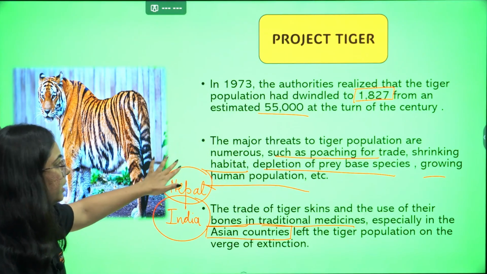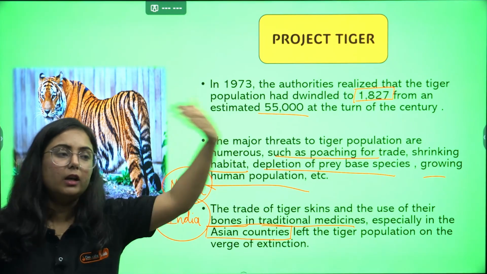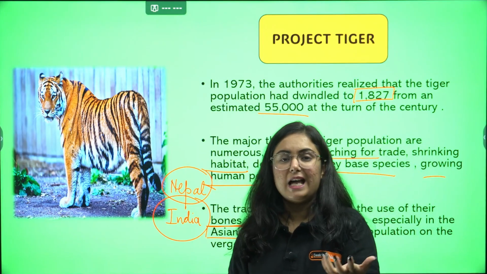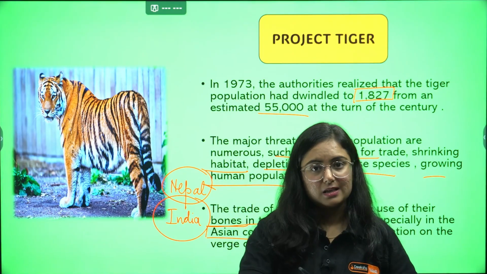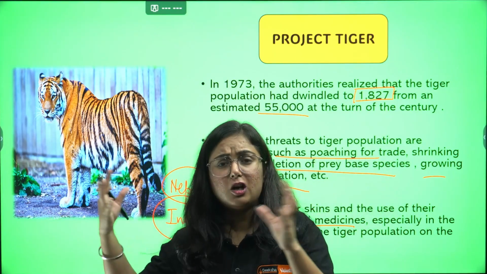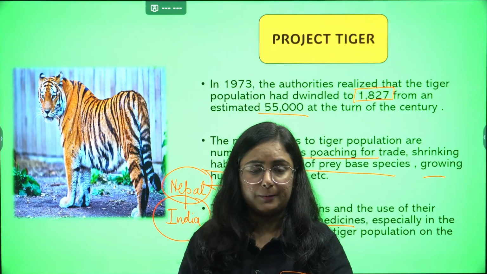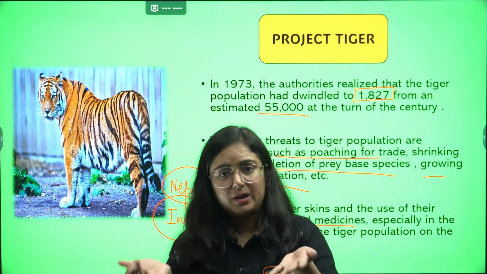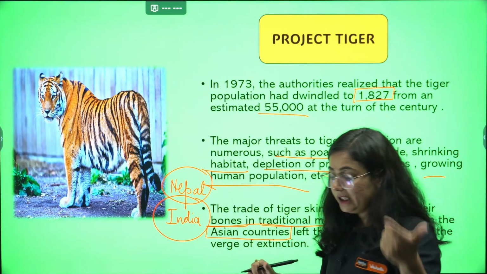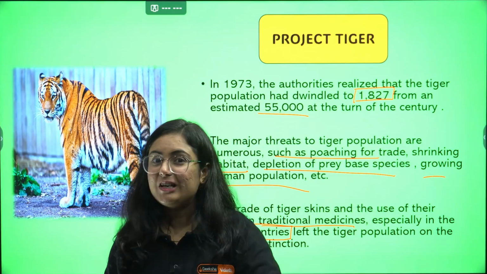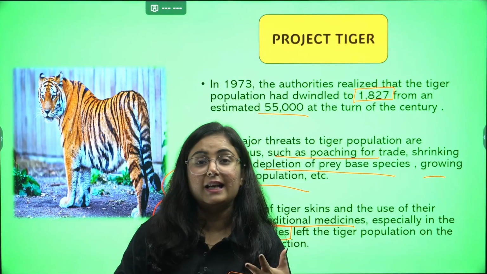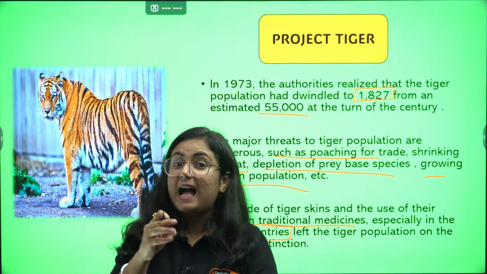I want to add one point here, which was left out by mistake. In the next slide, I'll tell you that various tiger reserves were made for that purpose. What they did was, already existing national parks and wildlife sanctuaries were converted into tiger reserves if that area had a tiger population, or we could bring tigers there to protect them. Or some new tiger reserve habitat was made for tiger protection. Particularly, it was in Jim Corbett National Park in Uttarakhand. Do you guys know, it is very interesting that Jim Corbett is the first national park of India. It is the first wildlife sanctuary in India, and it is the first tiger reserve in India, and it is in Uttarakhand.